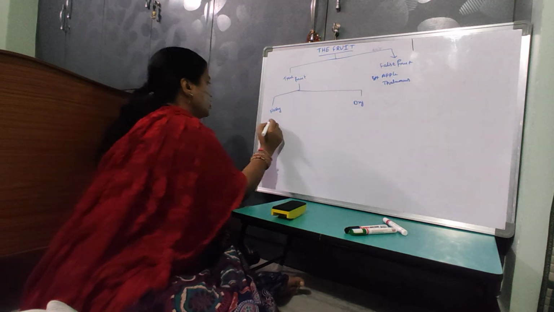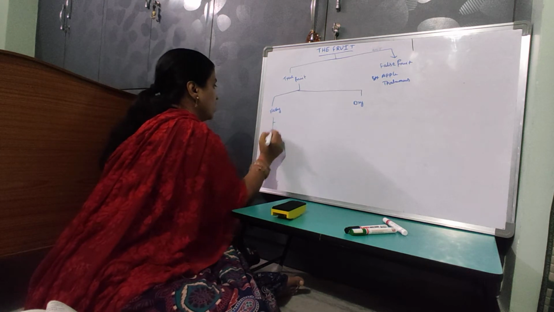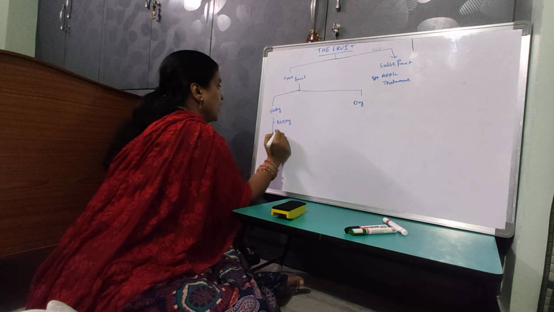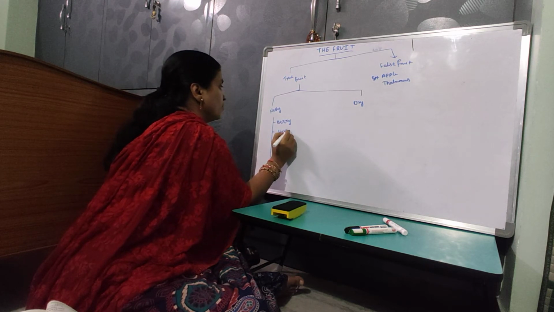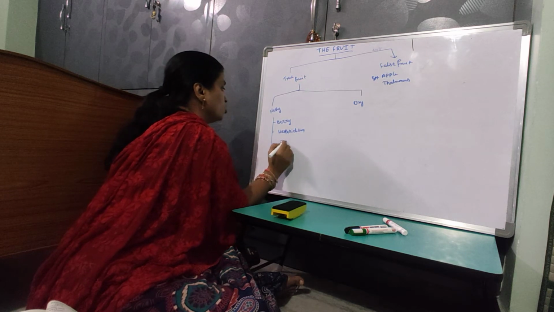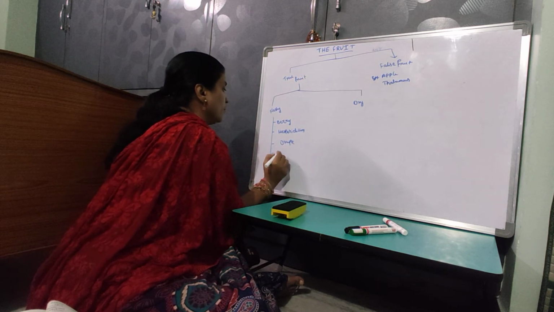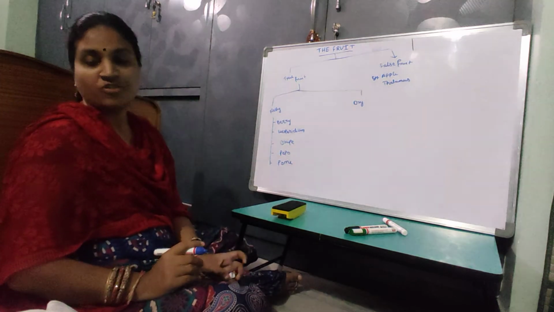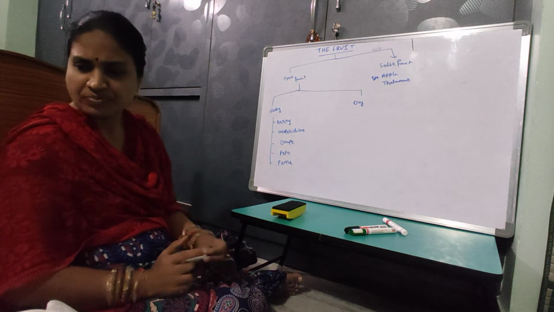Fleshy fruits are divided again into berry, hesperidium, drupe, pepo and pome. These are the five types of fleshy fruits.